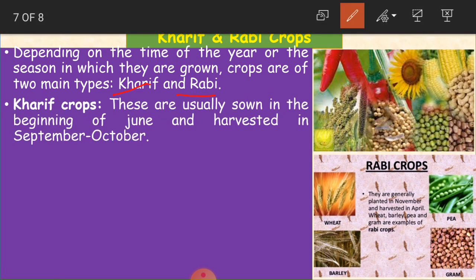Okay. And Kharif crops, what are these? These are usually sown in the beginning of June and harvested in September and October. See, children, observe carefully here. Kharif crops, we start sowing the seed in June, so we'll get the complete crop in September and October months. Harvested in the sense the crop is ready, so we are going to cut the crop and store it. So it takes this many months for these Kharif crops to grow.